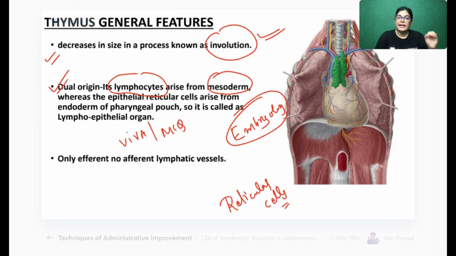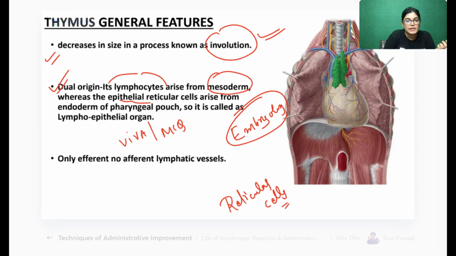Is it clear to everyone? In case of all lymphoid organs, the supporting network is given by reticular fibers. But in the thymus gland, the connective tissue framework is not formed from reticular fibers, but from reticular cells. The proper name is epithelio-reticular cells.